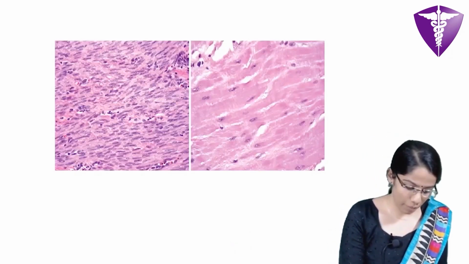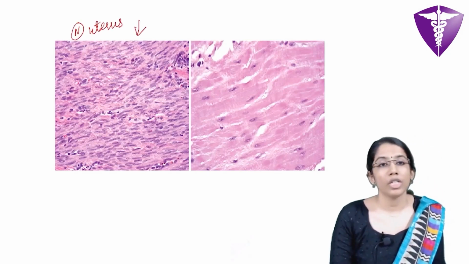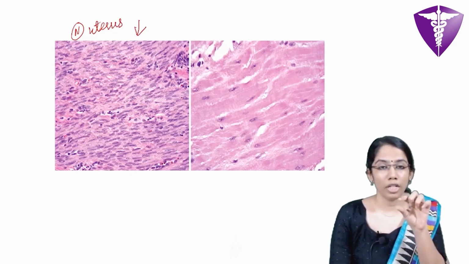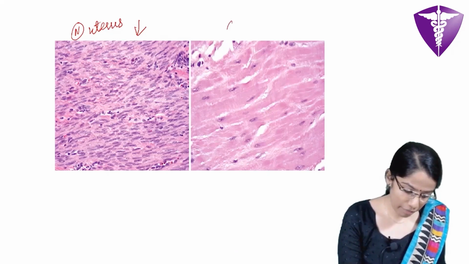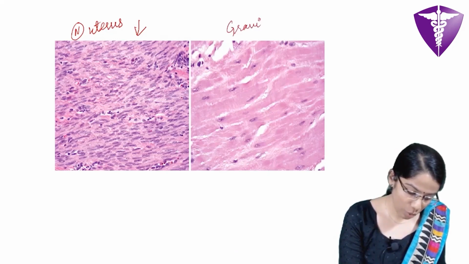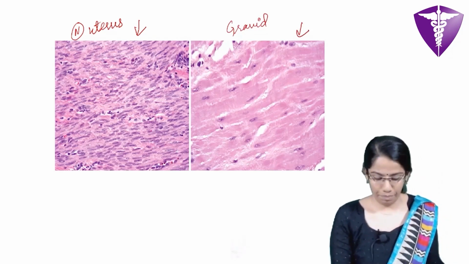This is the microscopic view. Here is the normal uterus showing smooth muscle, small spindle-shaped bland cells, whereas under the same magnification, the gravid uterus shows large plump cells.